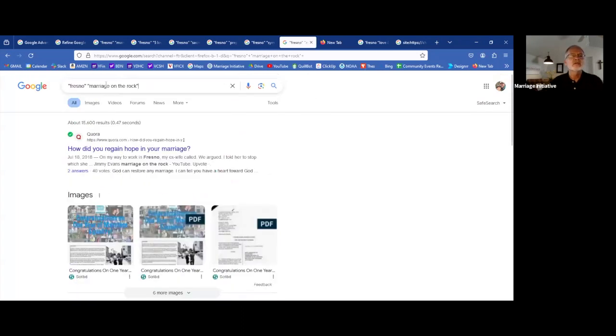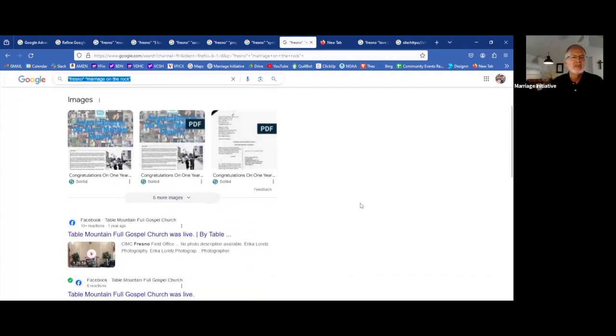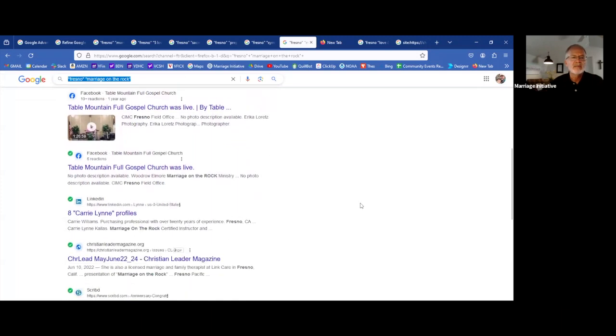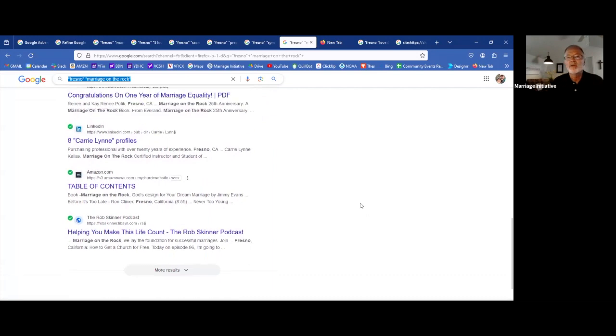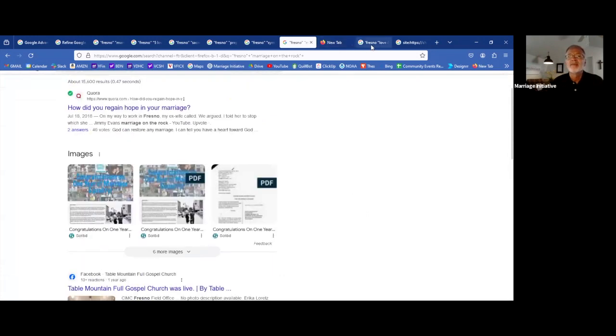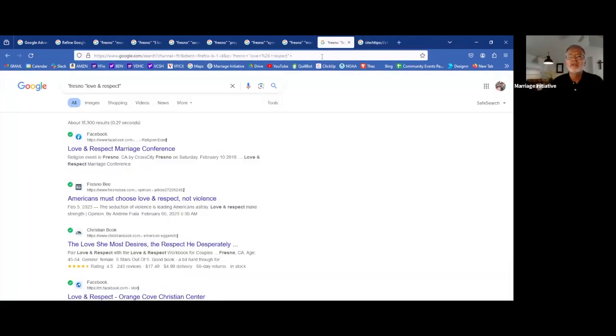Now, here's a search with Fresno and the words Marriage on the Rock. This is not quite as common of a book title, but a lot of churches use this book, and it might help you find 1 or 2 churches. And now I want to switch to a different way of doing research. Okay, here's Fresno and Love and Respect. So somebody had a Love and Respect marriage conference in Fresno in 2018.